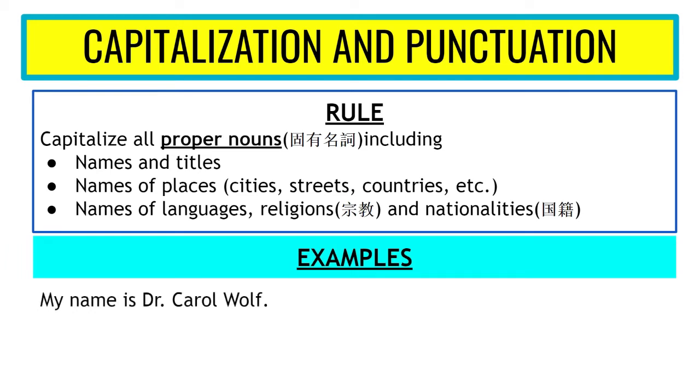"My name is Dr. Carol Wolf." So first, at the beginning, of course, My is a capital M, because it's the first word of a sentence. But now let's take a look at Dr. Carol Wolf. Doctor is a special word that is a title of a person. So when somebody is named Dr. so-and-so, you should capitalize the D for doctor when it's part of a name. Carol is the first name of this person, so that is a capital C, and Wolf is the last name or the family name, and that is a capital W.